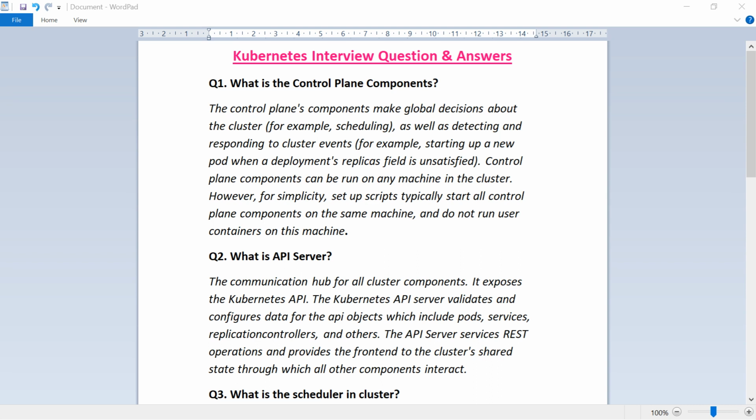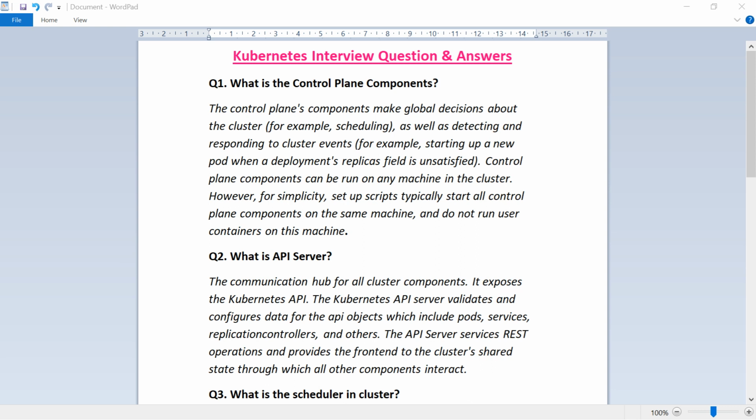The control plane components make global decisions about the cluster, for example, scheduling, as well as detecting and responding to cluster events. For example, starting up a new pod when a deployment's replicas field is unsatisfied. Control plane components can be run on any machine in the cluster. However, for simplicity, setup scripts typically start all control plane components on the same machine, but do not run user containers on this same machine.